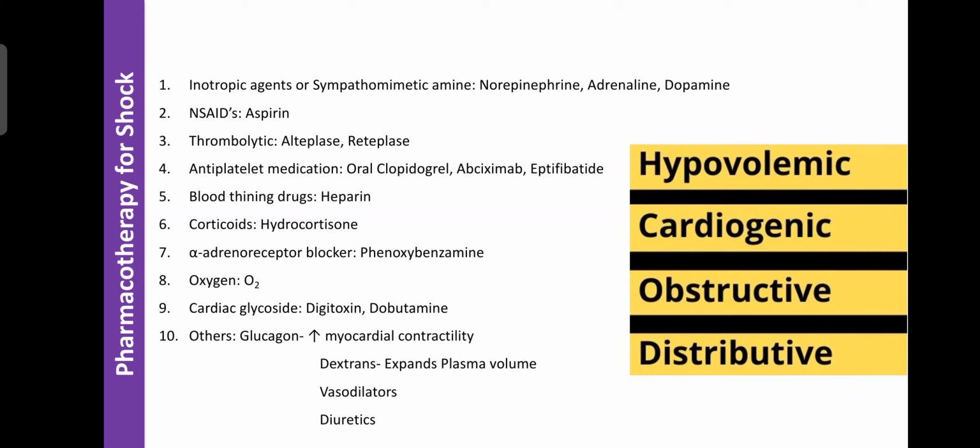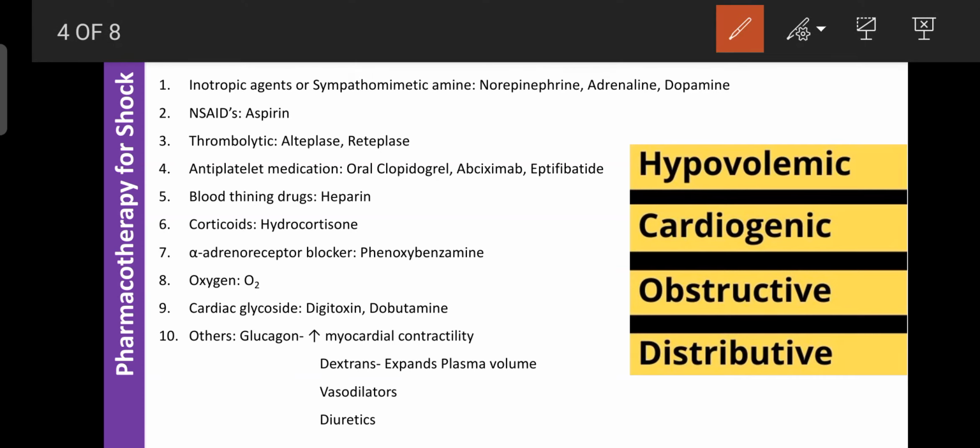The first class of drugs are known as inotropic agents or sympathomimetic amines. Examples are norepinephrine, adrenaline, and dopamine. Inotropic agents are those drugs that increase the force of contraction, or stimulate the cardiac functions. Such drugs are known as inotropic drugs or sympathomimetic amines.